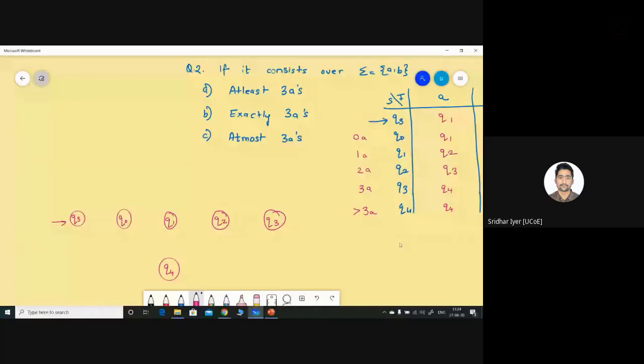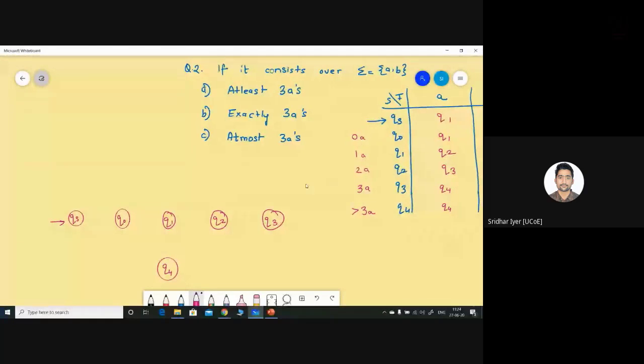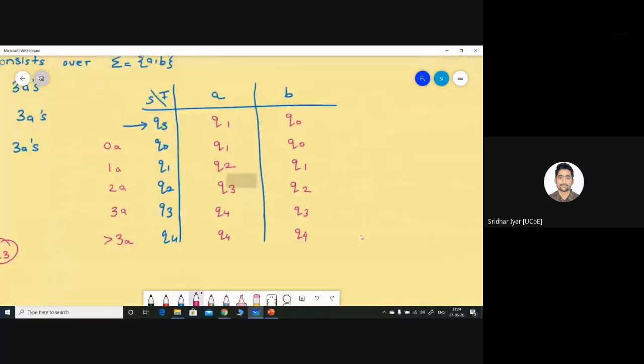Mir, which column do you want? B column. Okay, let me explain this. In the question, we are only considering the A values, right? So in this case, we are starting over here. We are not having any A over here. If you are having zero A's, it is simply Q0 state. Over here, let me explain this particular state.